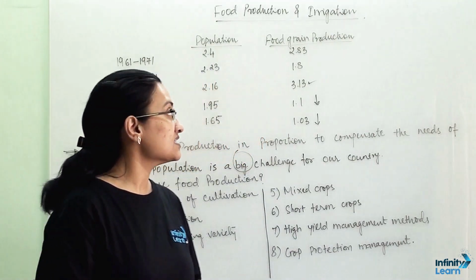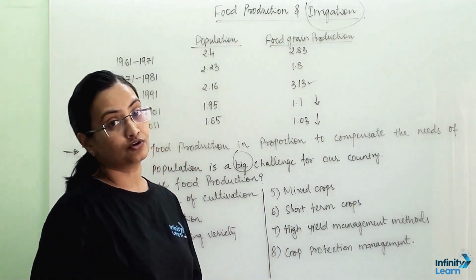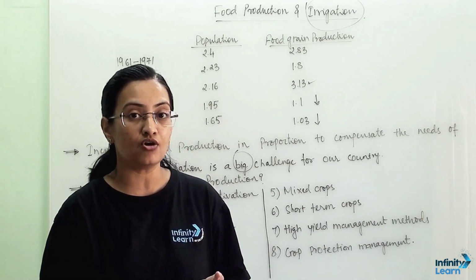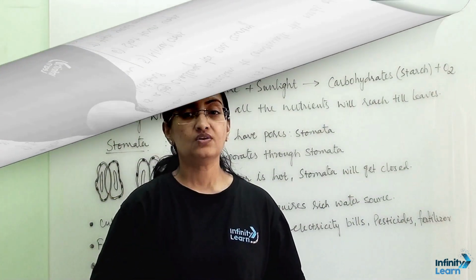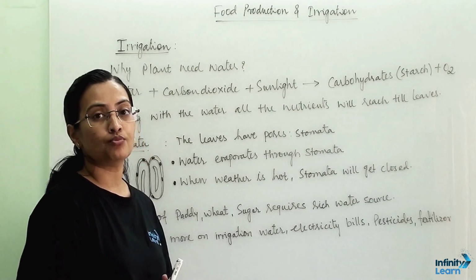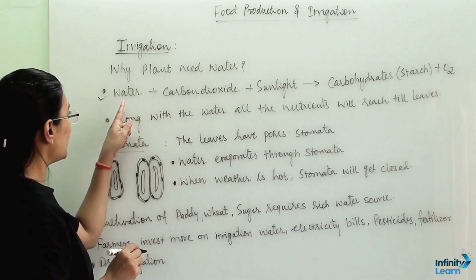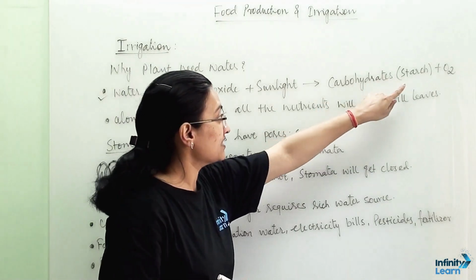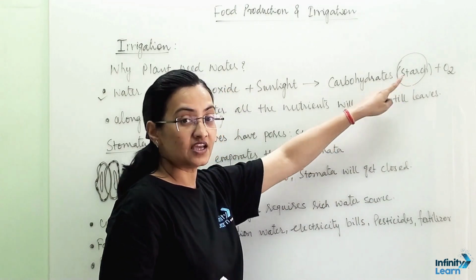Now water is one of the most important factors when we are talking about high yield of a crop. Now let us understand why water plays a crucial role in high yield crop management and how irrigation takes part in that. Now let us talk about water and irrigation, and first discuss why water is so important for plants. So first of all, plants make food with the help of water and in the presence of sunlight, and they make carbohydrates. And they store these carbohydrates in the form of starch in the leaves. So they are making starch.